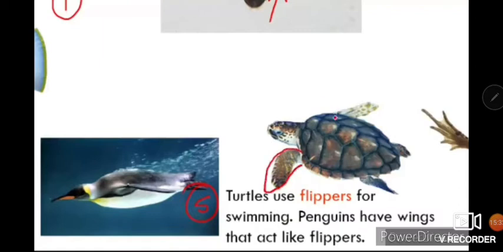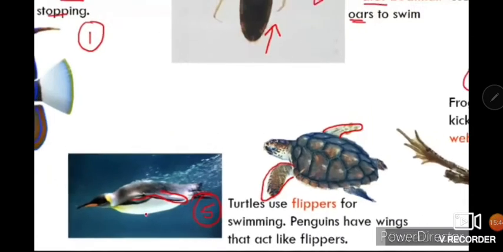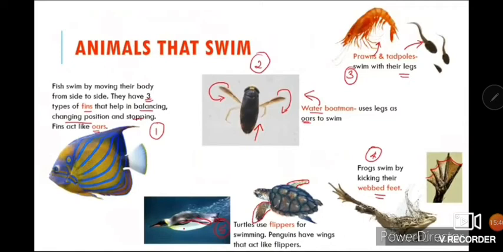These flippers move in the front and backward direction, and they help in pushing their body in the front. In this way, they easily move with the help of the flippers. So for turtles and penguins, flippers are the movement organs. So this was all about the animals which can swim.